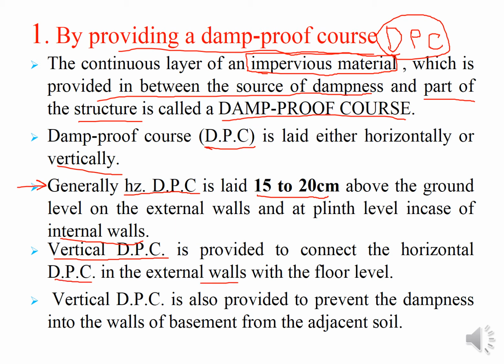And the vertical DPC is provided to connect the horizontal DPC in the external walls with the floor level, because this floor level is a very important point from where the water can get inside. Because if we are casting a floor, this casting is very different. There is no particular bond between the walls and the floor. Here we have the walls and the floor just starts by contacting it.